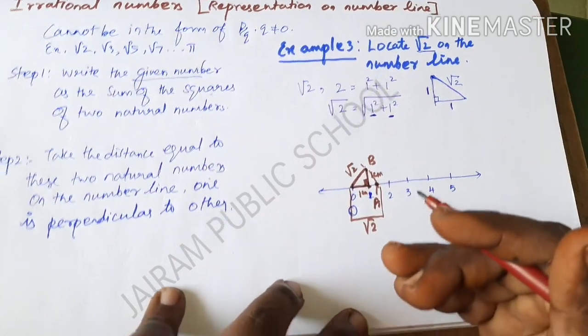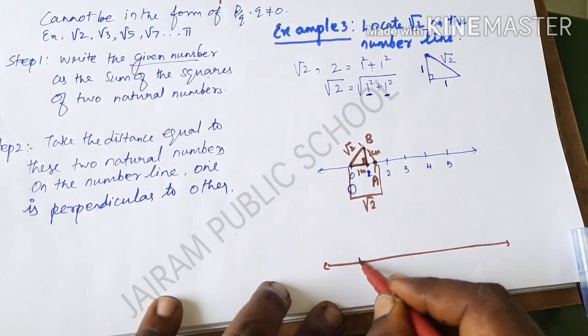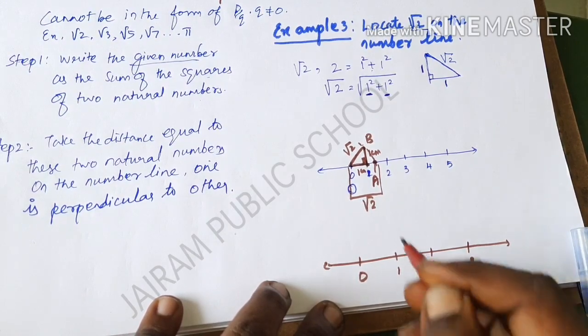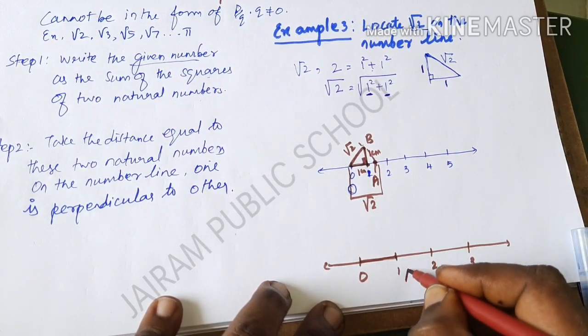Once again I am going to recall this concept. First you have to draw the number line. I am going to take the unit values as 0, 1, 2, 3 and so on. The first natural number is 1, so I am going to take a length of 1 centimeter. I am going to call it A.